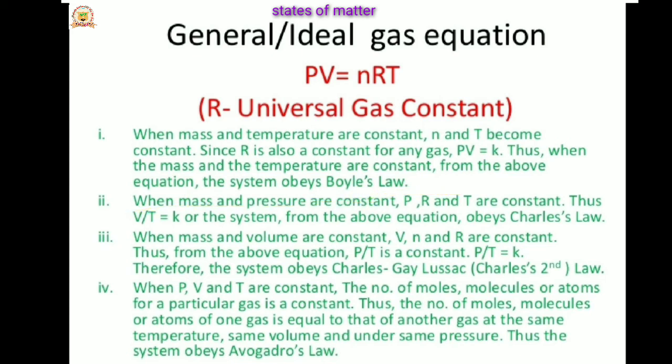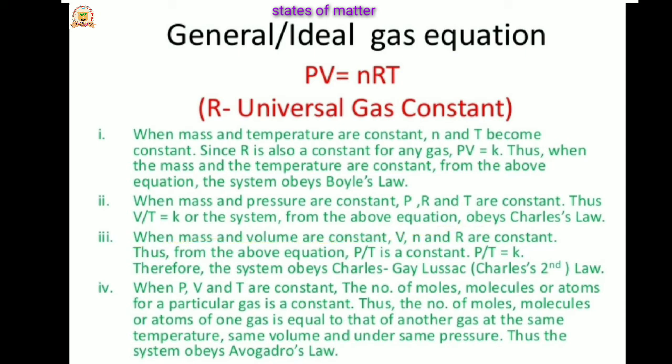Second point. When mass and pressure are constant, then the number of moles, the gas constant and the pressure are also constant. Thus, by Charles' law, when pressure is constant, volume is directly proportional to absolute temperature. Then V = KT, so V/T = K. From the above equation, this obeys Charles' law, because V is directly proportional to T.